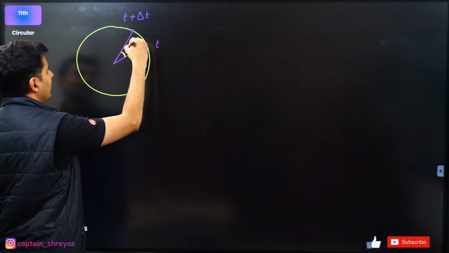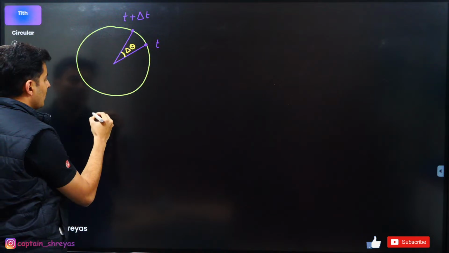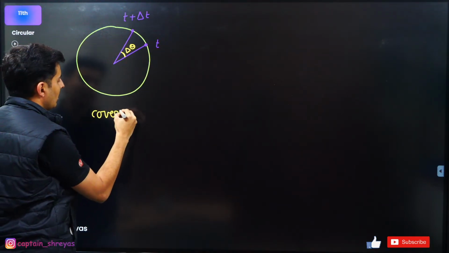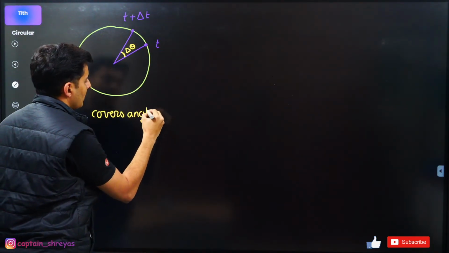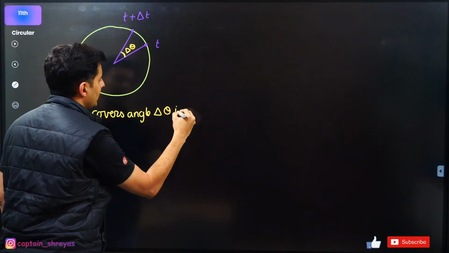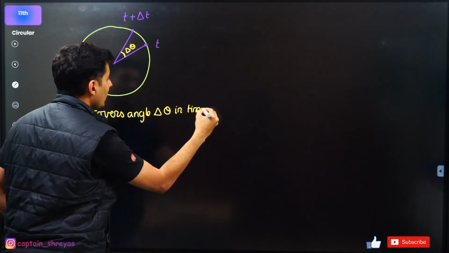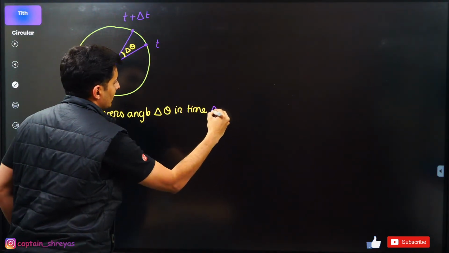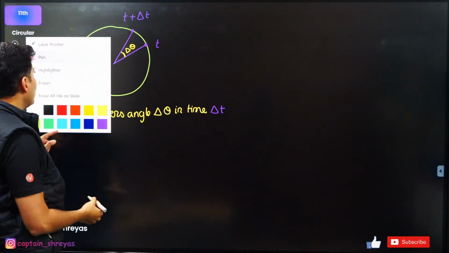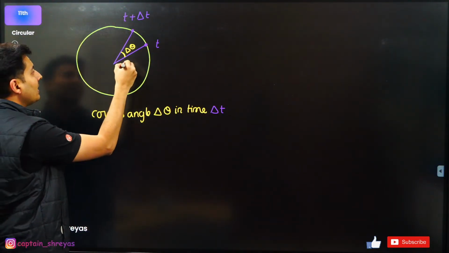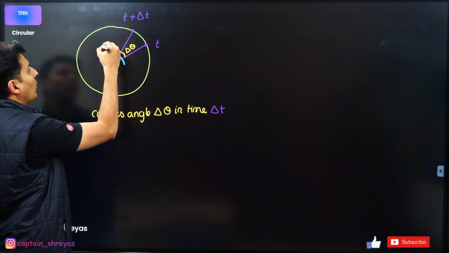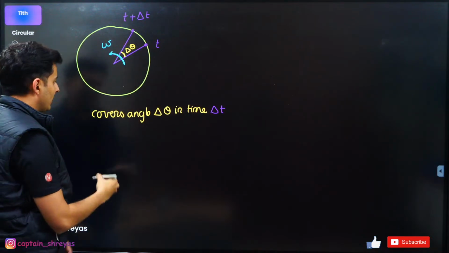That angle is delta theta in delta time. It covers angle delta theta in time delta t. How quickly it does it gives me a new quantity called omega, which is angular speed.